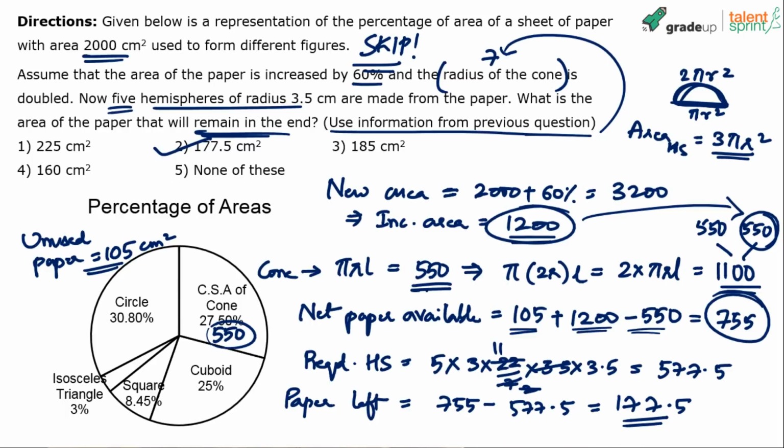But steps are simple. Understand, we increase the area of the paper by 1200. But our requirement for cone also increased by 550. So net available was 1200 minus 550 plus unused paper was 105. So overall paper available was 755, from which hemispheres were to be made. Requirement for each hemisphere is 3 pi r square, where r is 3.5 as per the question. 5 hemispheres, so 5 times of this, 577.5. Take the difference of these two to get how much of paper will remain in the end. Option 2 will be the answer.